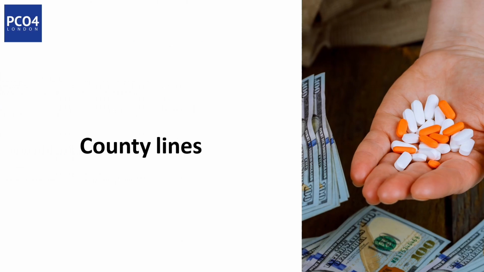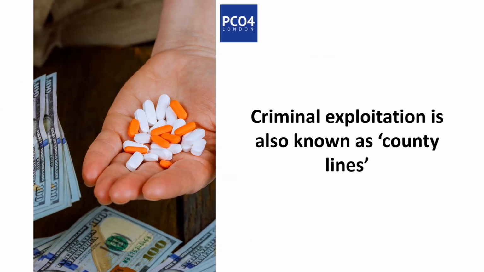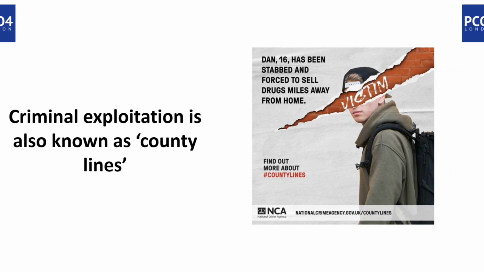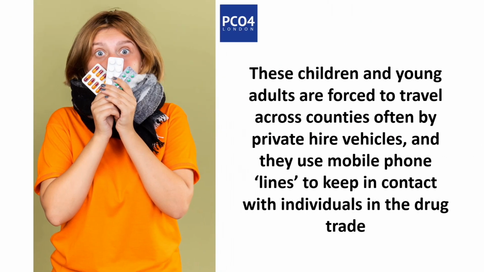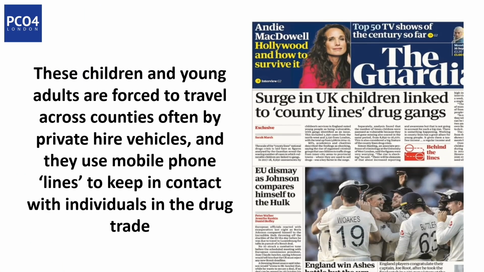County lines. Criminal exploitation is also known as county lines. This is when gangs and organized crime groups use children and young adults to sell drugs. These children and young adults are often forced to travel across counties, for example by train or in taxis and private hire vehicles, and they use mobile phone lines to keep in contact with individuals in the drugs trade.